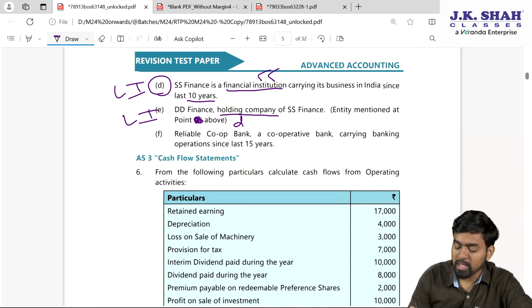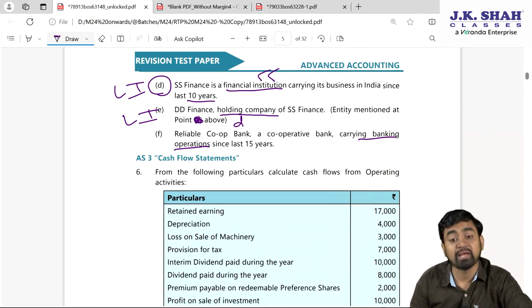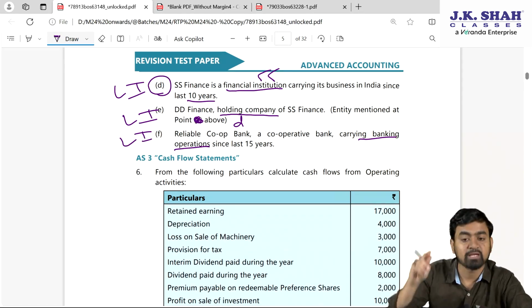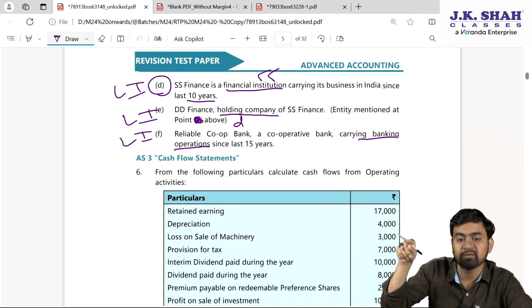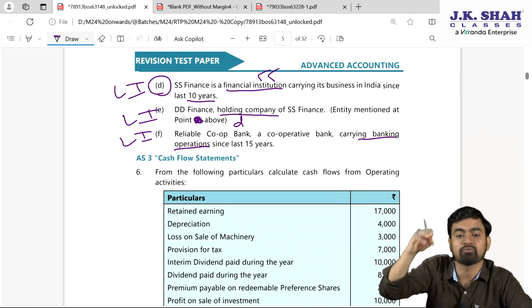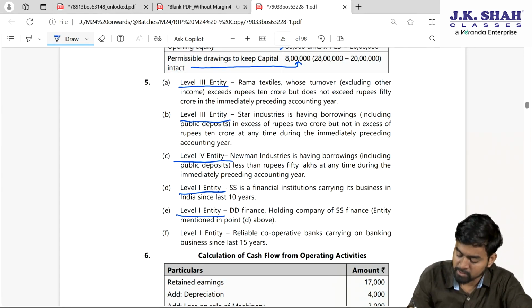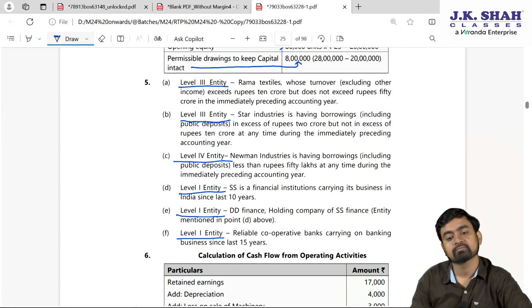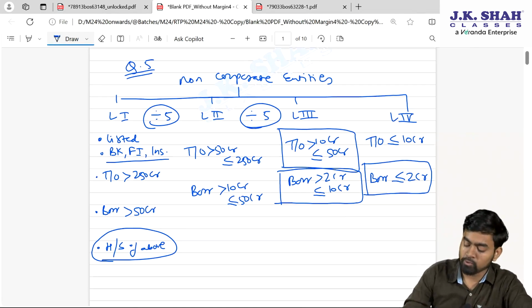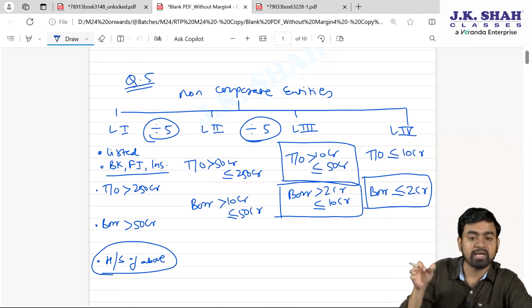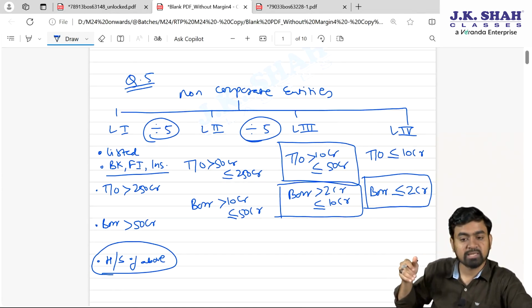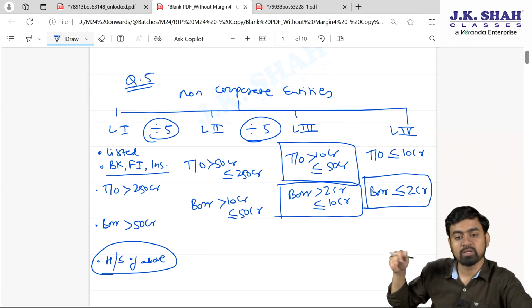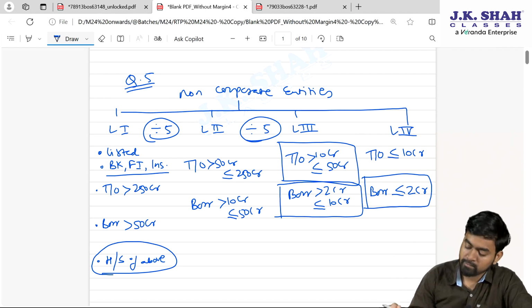Last one, Reliable Cooperative Bank, a cooperative bank carrying banking operation. Okay, banking operation, it means level 1. In level 1, banking, NBFC or other banking, financial institution and insurance companies will fall in level 1. Check here my dear students, level 1 entity. So in the exam what you can do, this chart you can present and accordingly point A, B, C, D you can answer. This is level 1, level 2, level 3, level 4. I hope this part is clear my dear students.